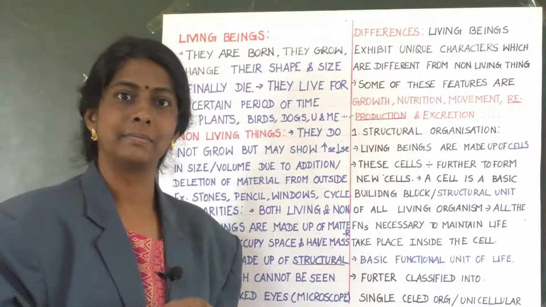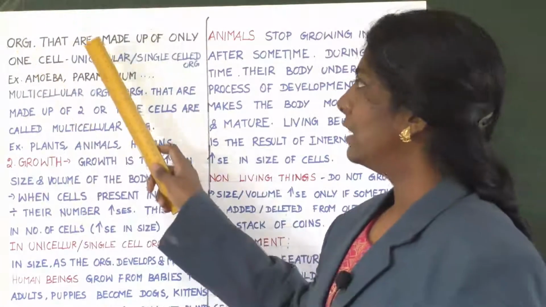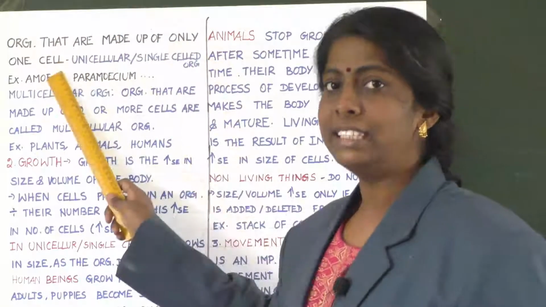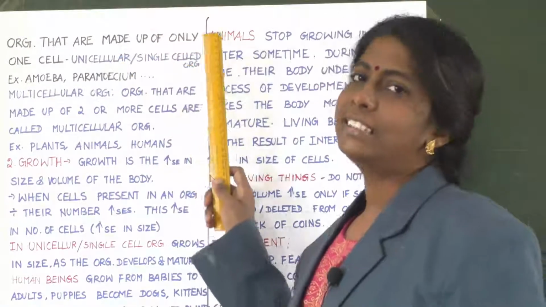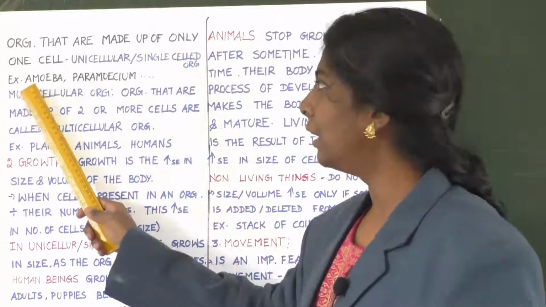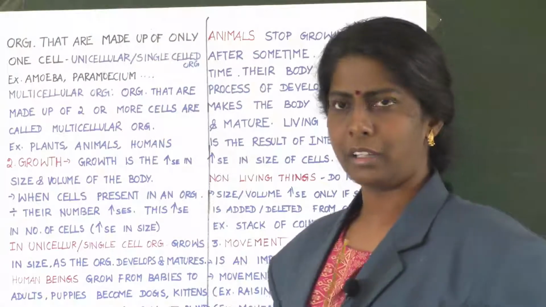Clear? Yes, children. As I said, organisms that are made up of only one cell are said to be unicellular or single cell organisms. For example, amoeba, paramecium, and so many are there.